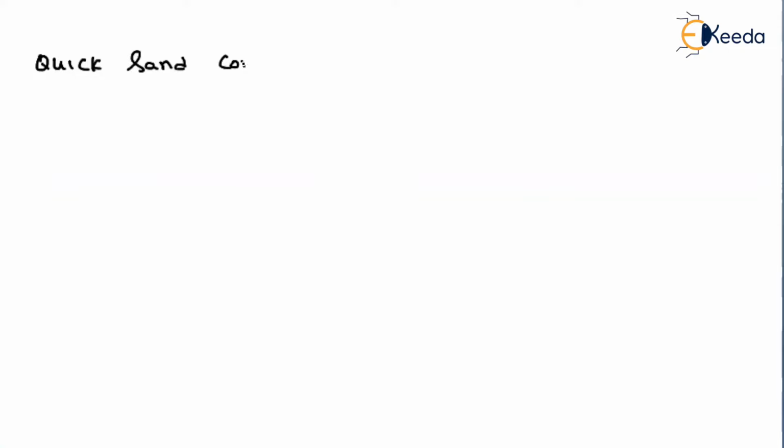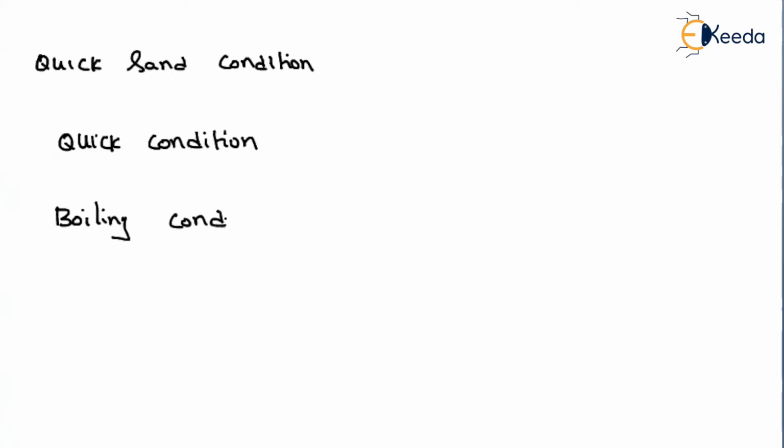Quicksand condition, or we can also call it a quick condition, or we can also call it a boiling condition. That means wherever there is an upward seepage flow, then we have already seen that there might be a possibility that your effective stress will be equal to zero.